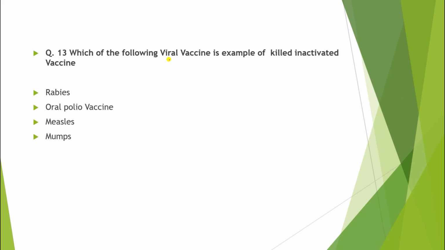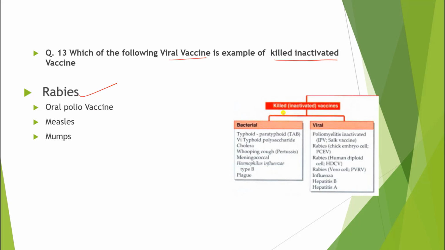Which of the following viral vaccine is example of killed inactivated vaccine? So the correct answer is rabies. Just look at here. This is killed inactivated vaccine. These are viral vaccine and this is our rabies. Okay, these all are our rabies. So here option is also given for poliomyelitis, but it is oral polio vaccine. And here IPV, it is not a oral polio vaccine.